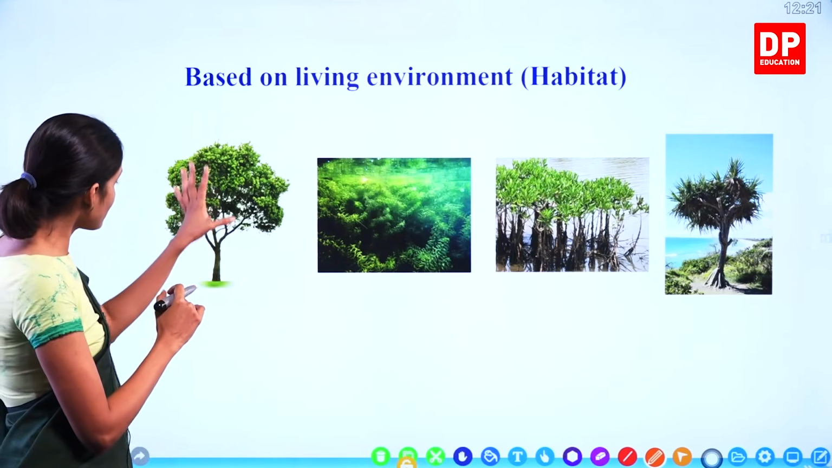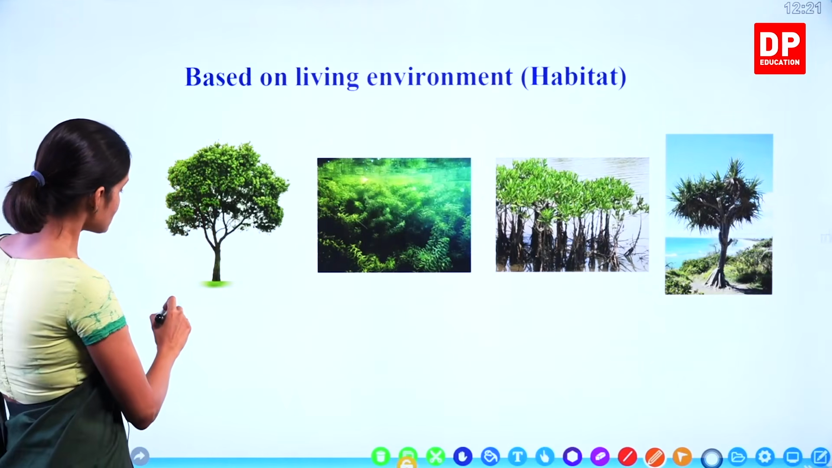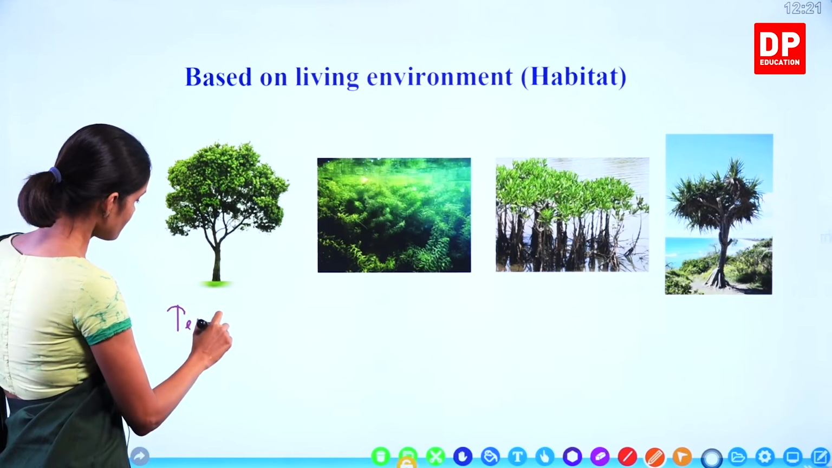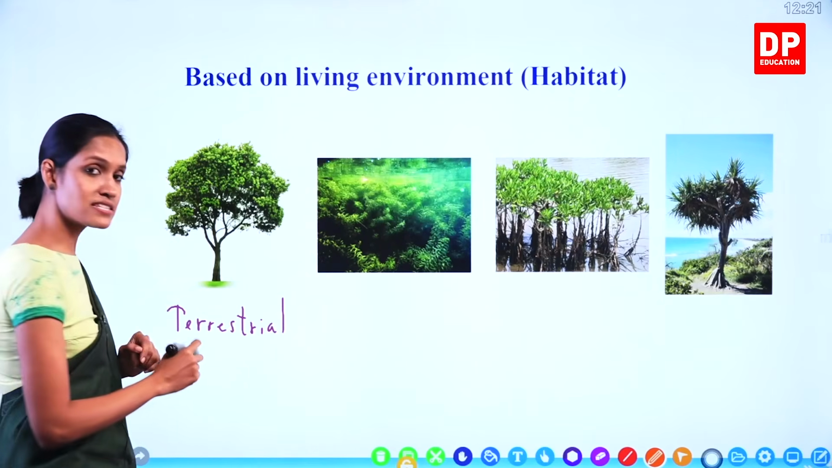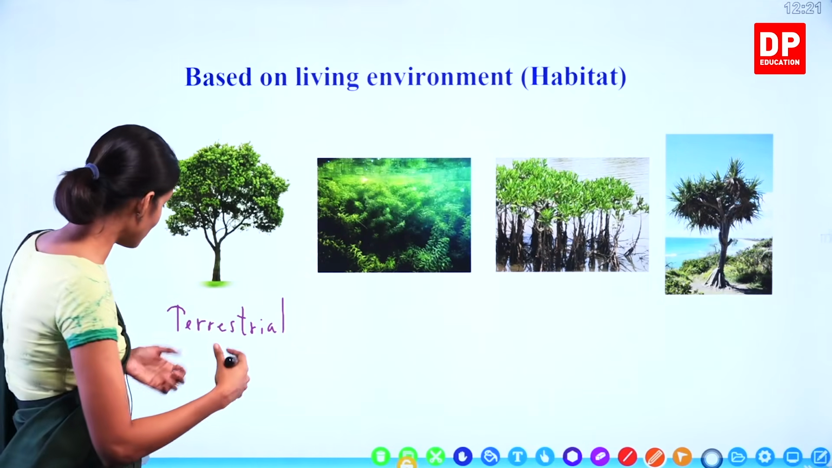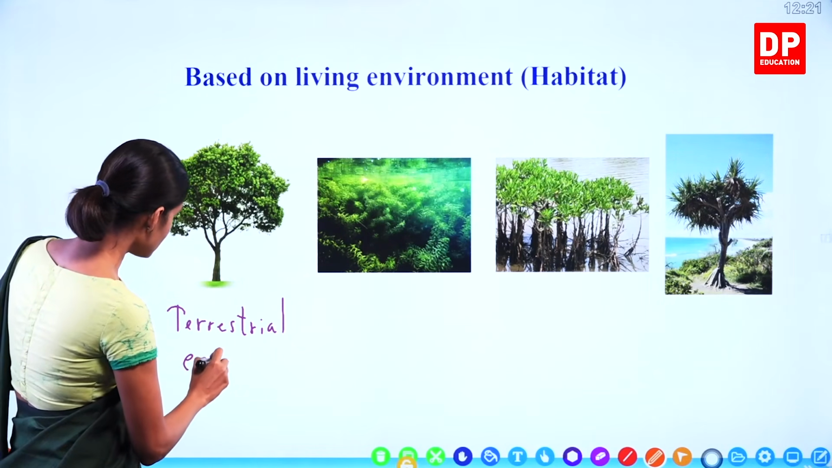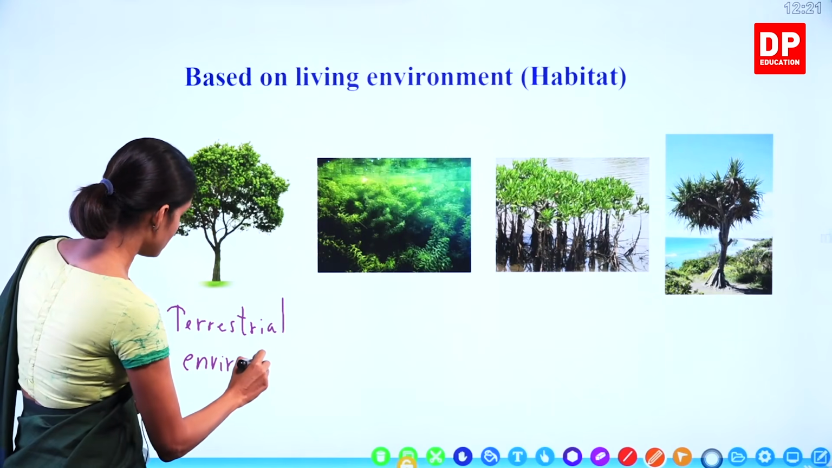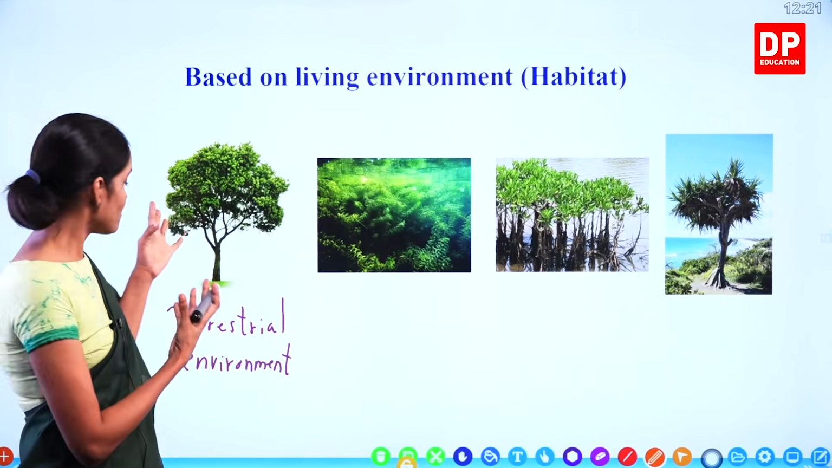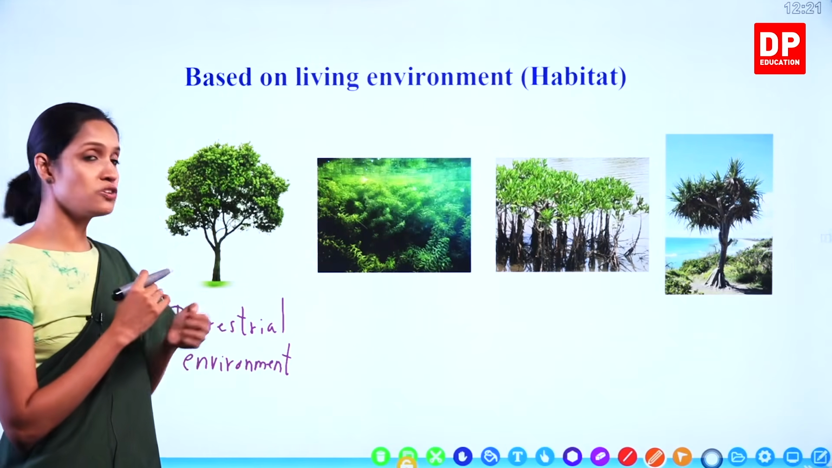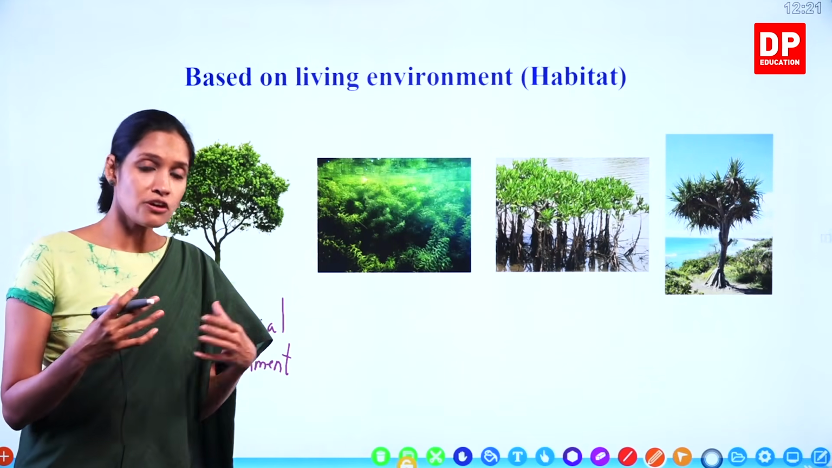Okay, so look at this one. This is a terrestrial environment. Terrestrial environment means land environment. If you look at the plants or trees that live in this terrestrial environment, you will see they have a certain set of features.